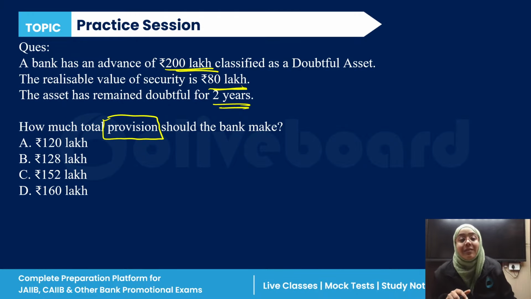Everyone start answering this question. So the correct answer is what? Provision a bank should make. Now I'm just giving you time to answer this question. It's very easy. So tell me the correct answer. How much total provision should a bank make in this case?